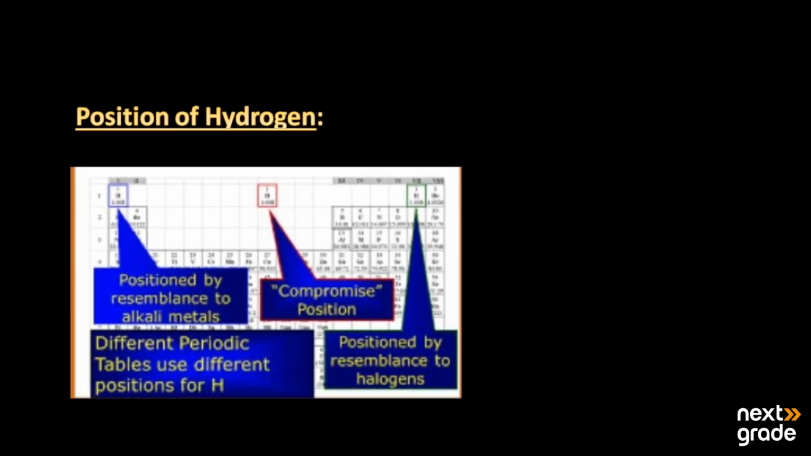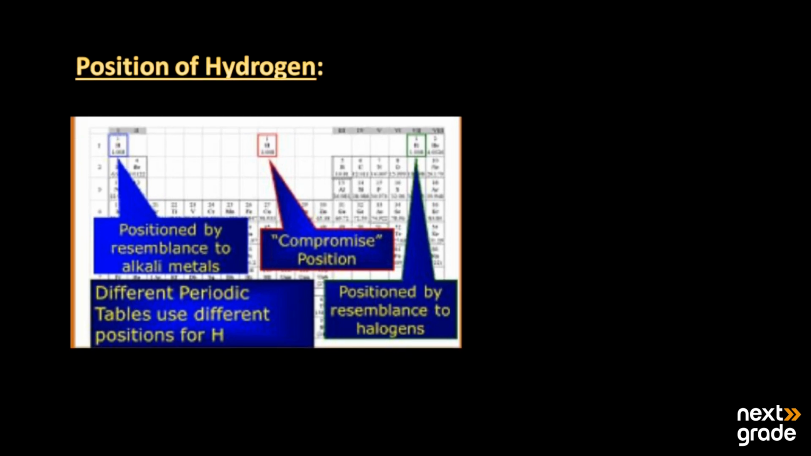But on the other hand, what position do we find for hydrogen in the periodic table? The position was decided by the resemblance to alkali metals. It was placed in group 1A of the periodic table. Different periodic tables use different positions of hydrogen, but we use the modern periodic table. There were also many compromising positions of hydrogen, so it was also placed in group 7A, but that was not true.